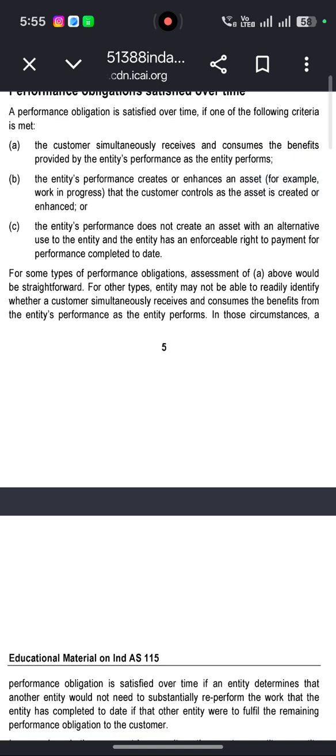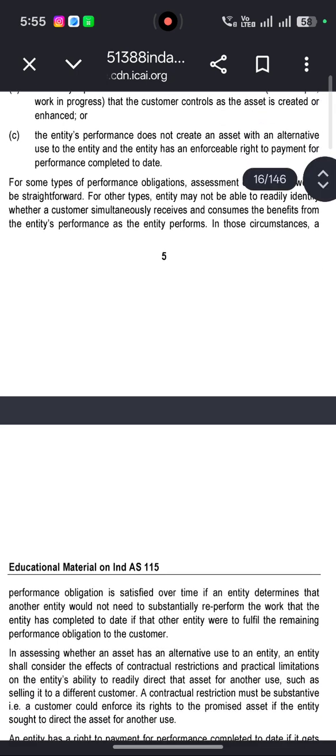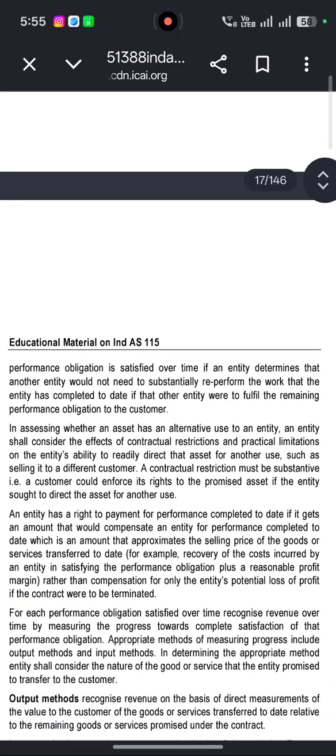For some types of performance obligations, the assessment of the above would be straightforward. For other types, an entity may not be able to readily identify whether the customer simultaneously receives and consumes the benefit from the entity's performance as the entity performs. In those circumstances, a performance obligation is satisfied over time if the entity determines that another entity would not need to substantially re-perform the work that the entity has completed to date, if that other entity were to fulfill the remaining performance obligation to the customer.